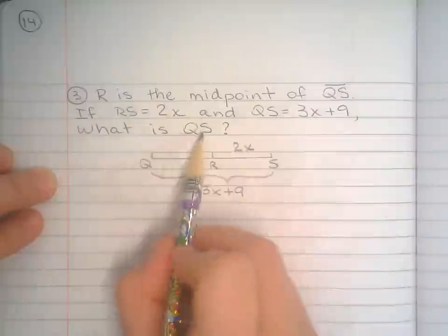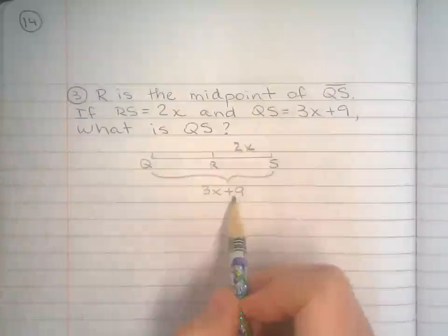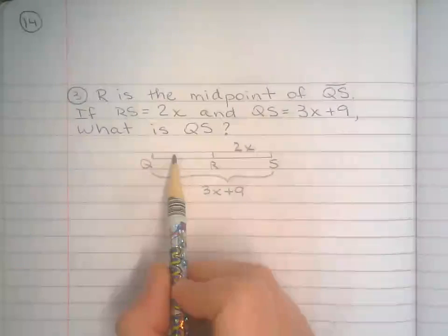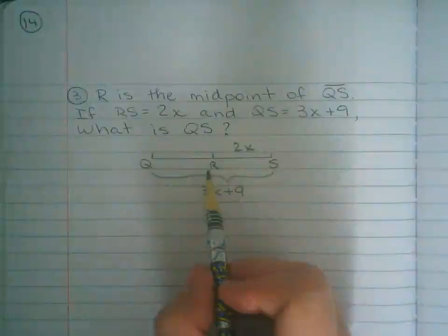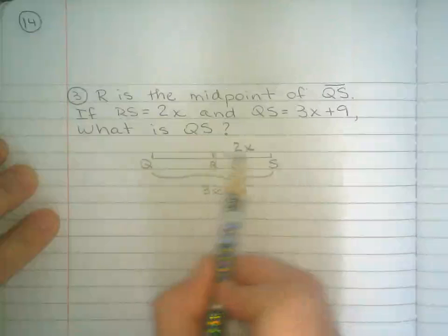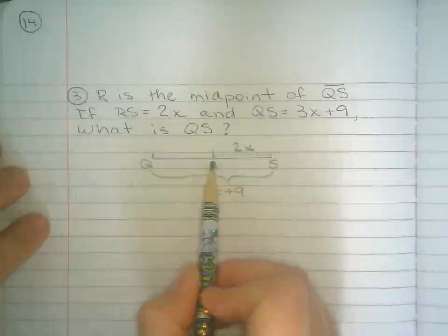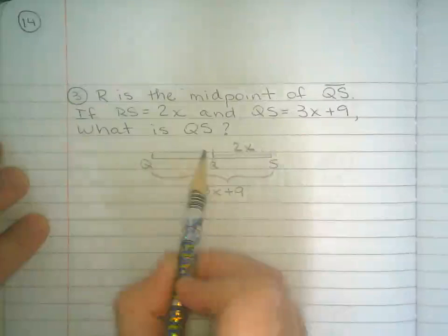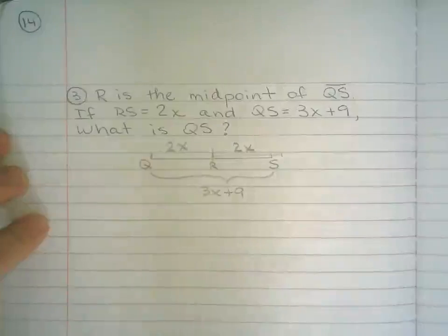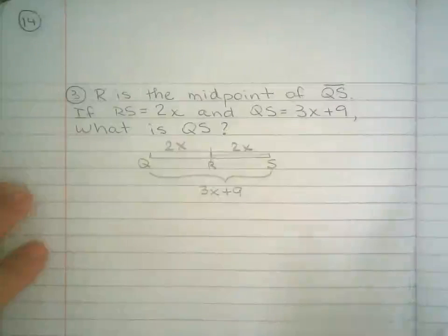So what is the length of QS? The length, not the expression. So we have to solve it. You're like, but I don't have this part. Well, you kind of do. You know by definition that this is half and R is right in the middle. If it's right in the middle, this equals that. It's not given, but it's known. You just have to know that.